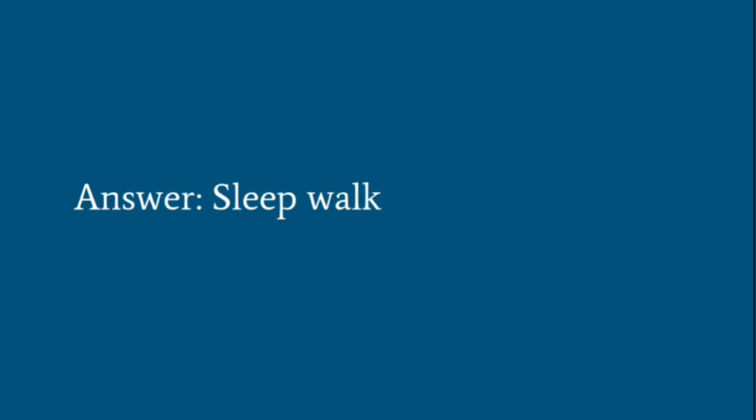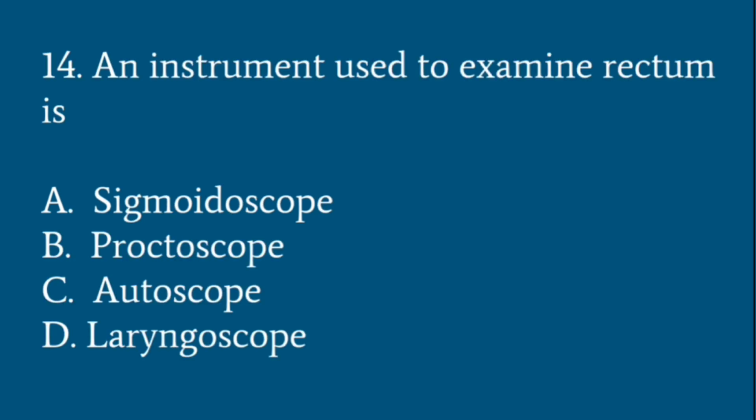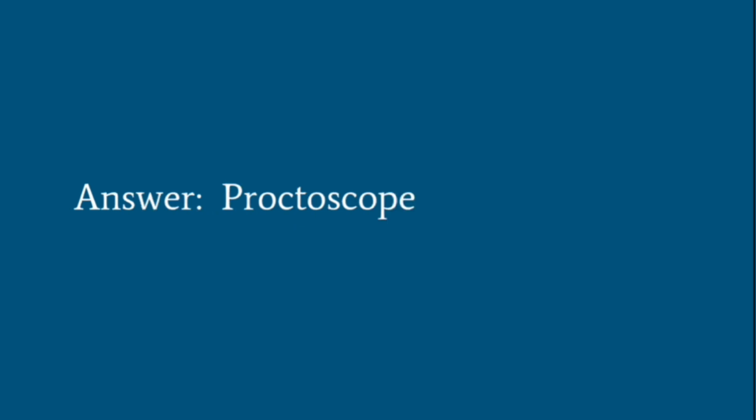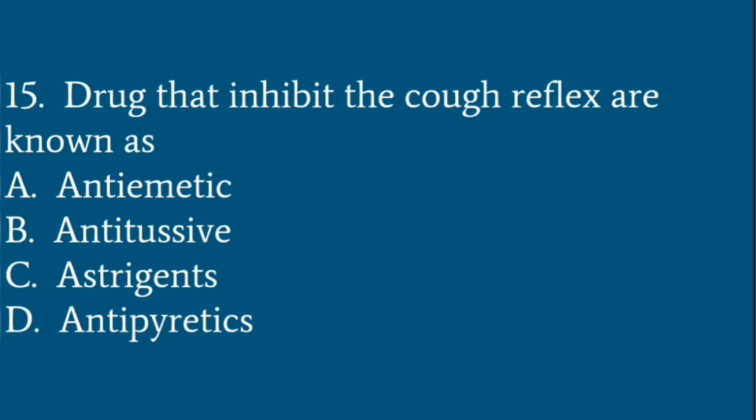Somnambulism is sleepwalk. An instrument used to examine rectum is called sigmoidoscope, proctoscope, otoscope, laryngoscope. Sigmoidoscope is for sigmoid and proctoscope is for the rectum and otoscope is for the ear and laryngoscope is for the larynx. So answer is proctoscope.